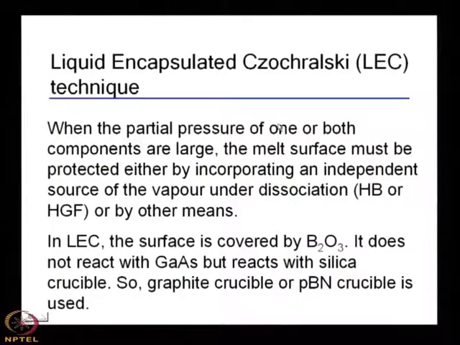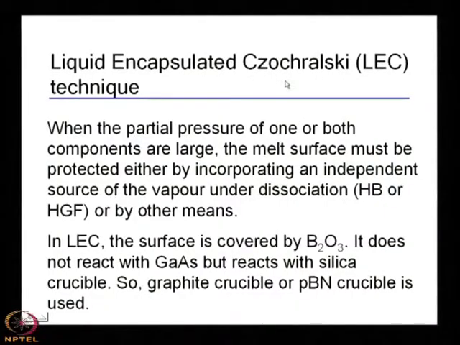In horizontal Bridgman or horizontal gradient freeze, what have we seen? We have kept arsenic at one end of the tube to compensate the loss. Here we use a cover of B2O3. Remember that. That is why it is known as liquid encapsulated Czochralski.